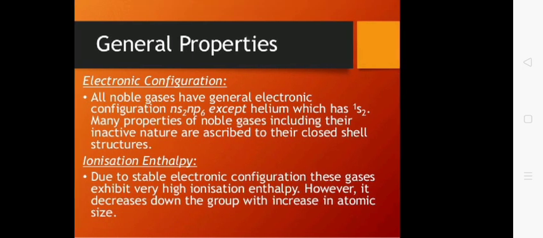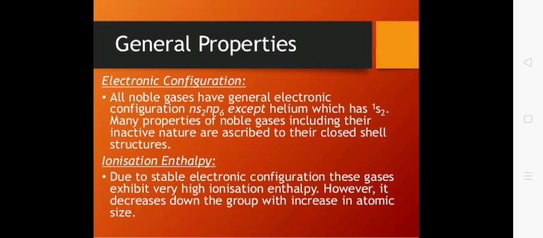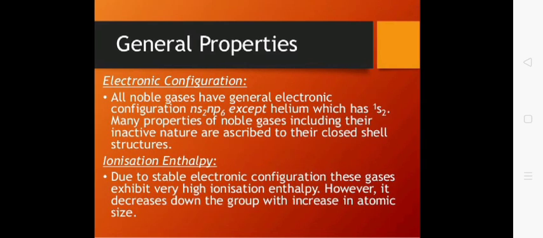So group number 18 elements are represented by a general configuration, that is ns2 np6. The first member is helium, which has a configuration 1s2. Second member is neon, which has configuration helium 2s2